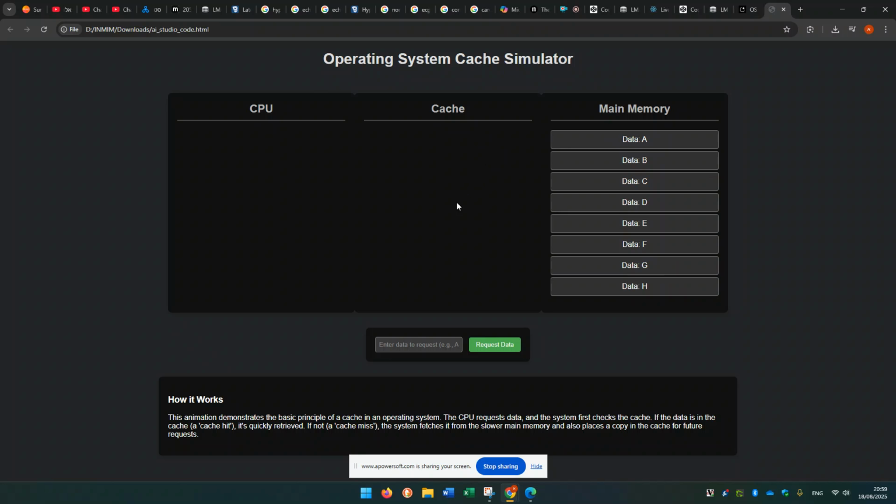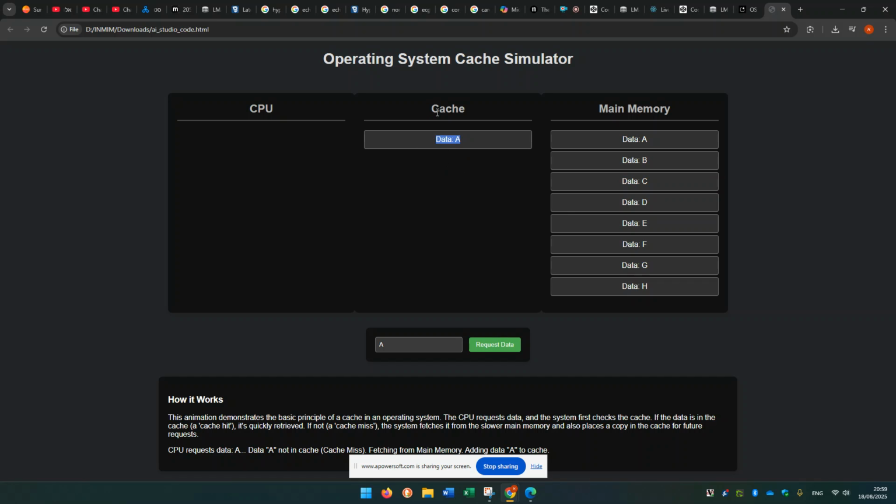So let's see how it works. We start with the CPU and cache, which is initially empty, and we have a main memory. Now, if I call, for example, for A, which is in the main memory but not in the cache, the CPU will check if A is in the cache. If yes, let's bring it in. If no, it has to go to the main memory, and it will be very slow. The CPU checks the cache. The cache is empty, which means cache miss. Then the CPU understands: I must go to the main memory to get the data, and here it is.